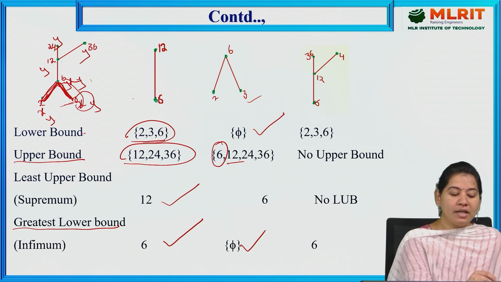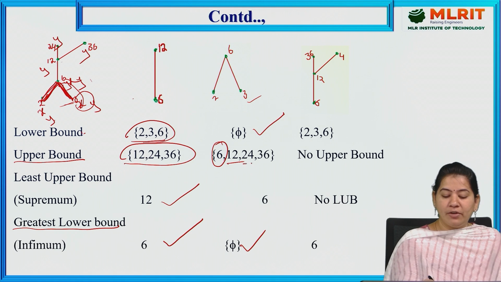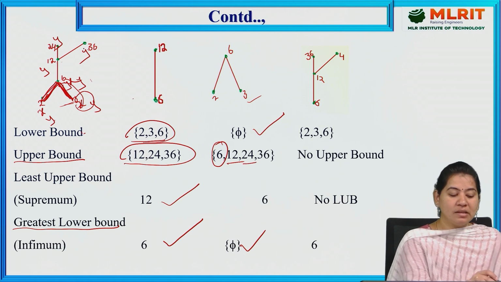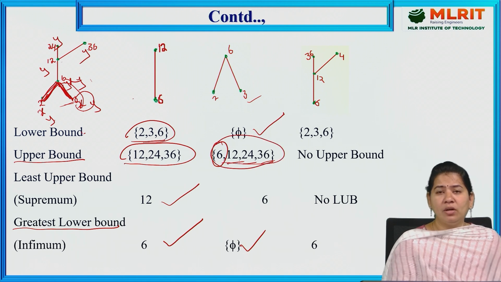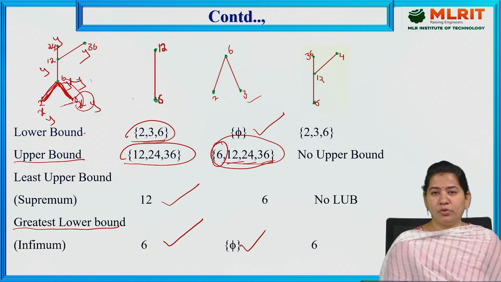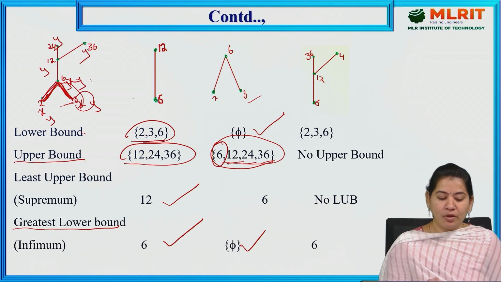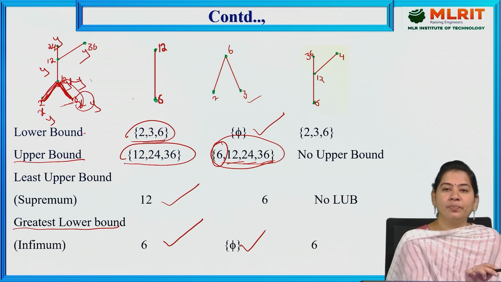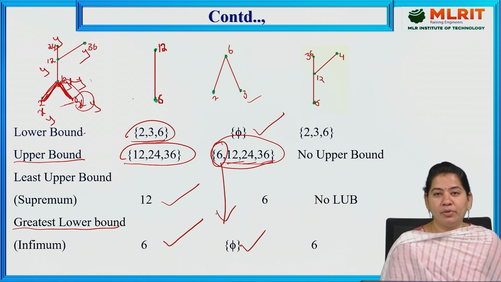And 24 is greater than 2, 6 and also 3. So 24 is also included. 36 is greater than 2, 3, 6. So I can include 36 also. So like this, here we got upper bounds as 6, 12, 24, 36. From this, which one is the nearest to the subset given? Obviously, 6 is the nearest one. So that's why this 6 is called here least upper bound.